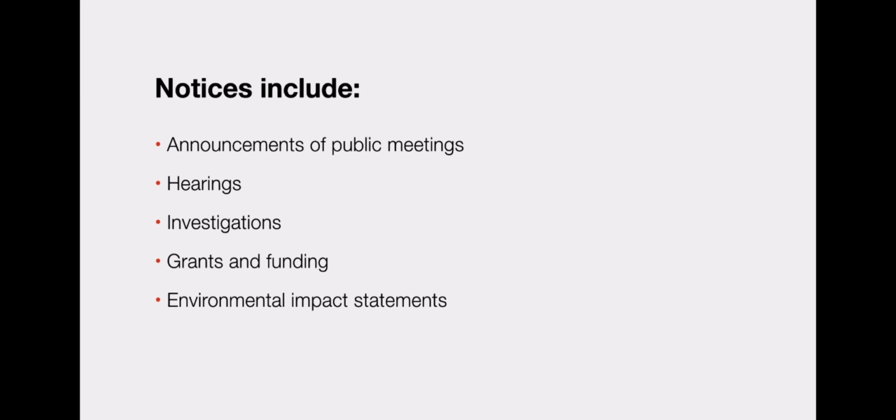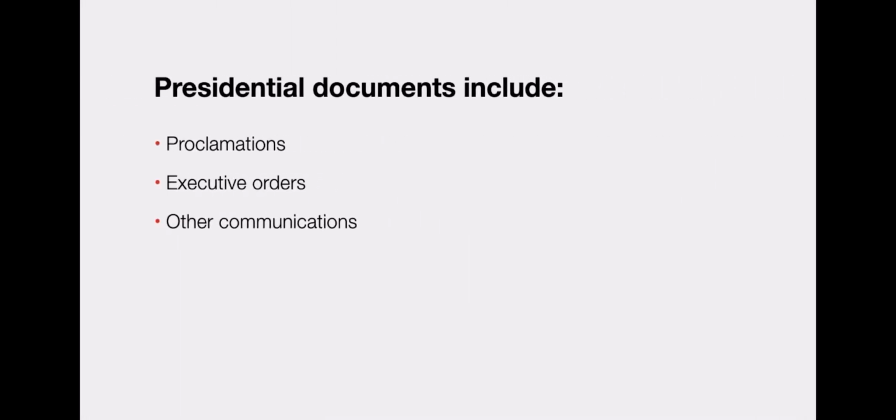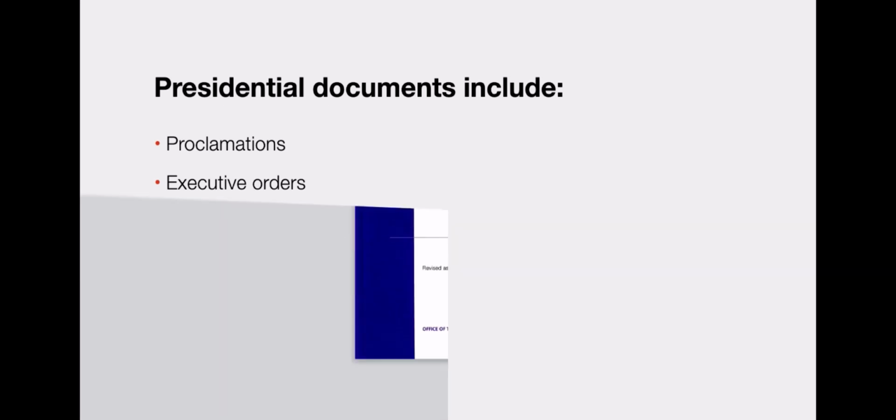Notices can include announcements of public meetings, hearings, investigations, grants and funding, and environmental impact statements. Presidential documents include proclamations, executive orders, and other communications. The most significant presidential document is the executive order. Presidents issue executive orders to clarify or enforce existing law, or set government policy.